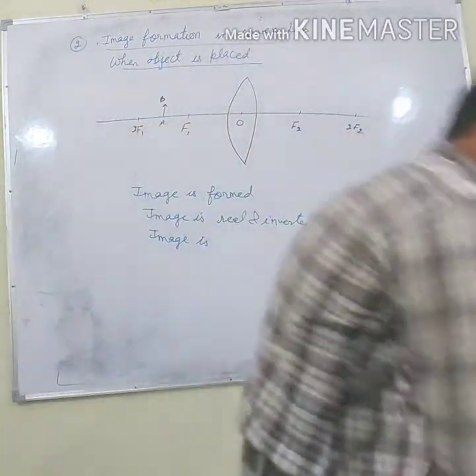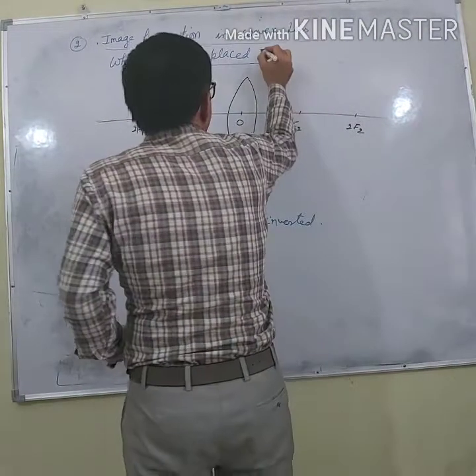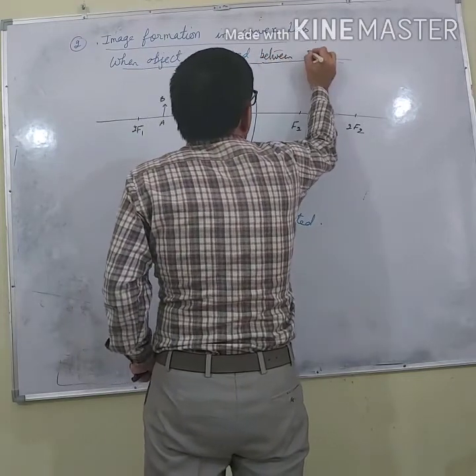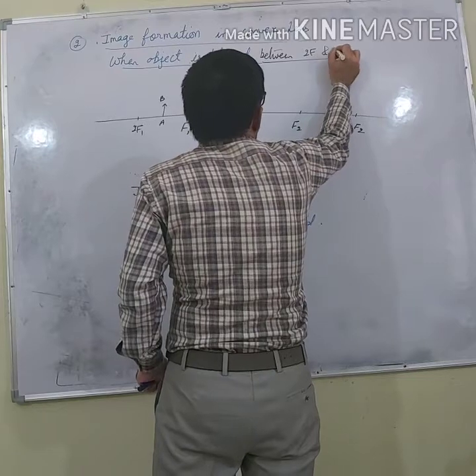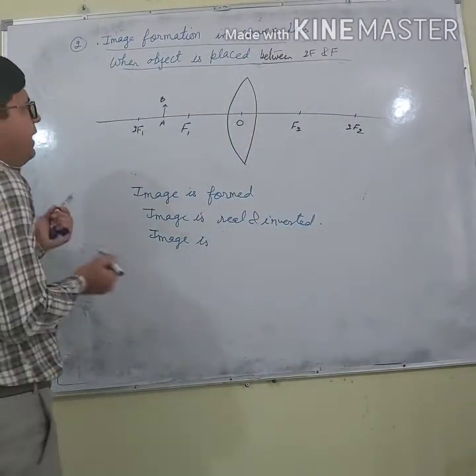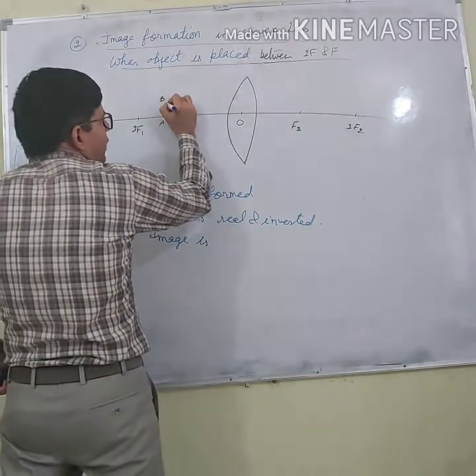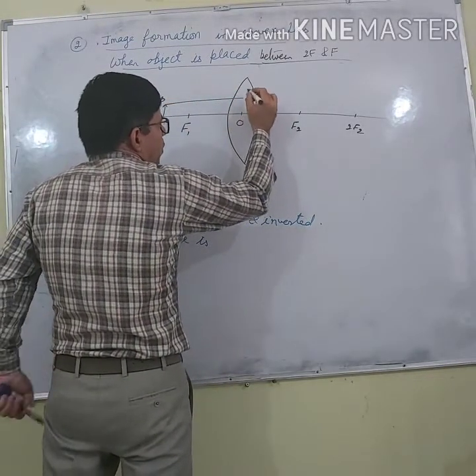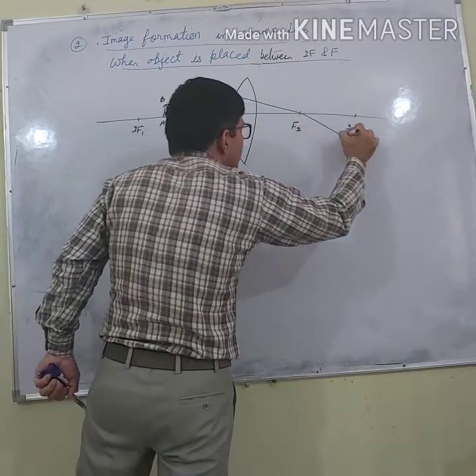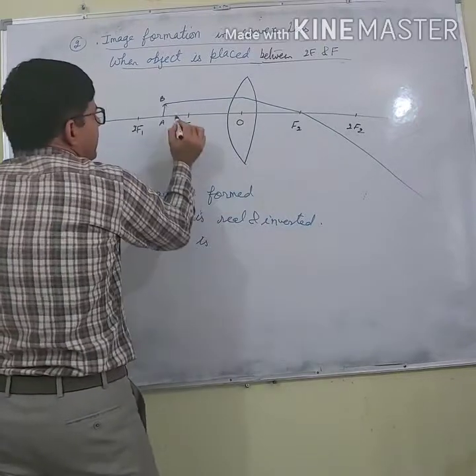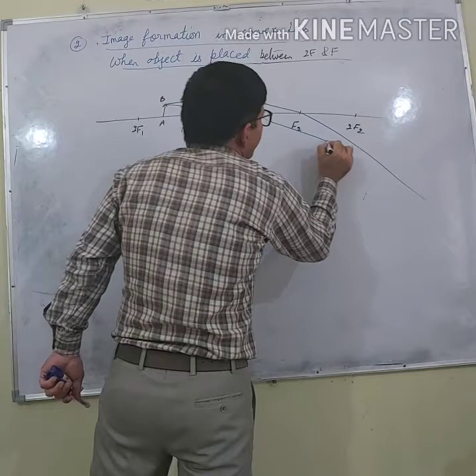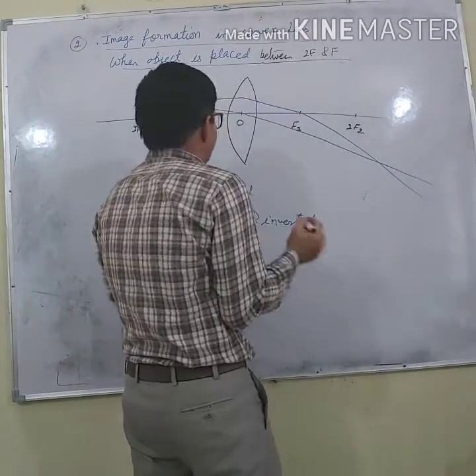So when it is placed between f and 2f, let me draw the ray diagram. First of all, a ray of light parallel to principal axis passes through the focus. Second ray of light passes through optical center, and it is meeting here.